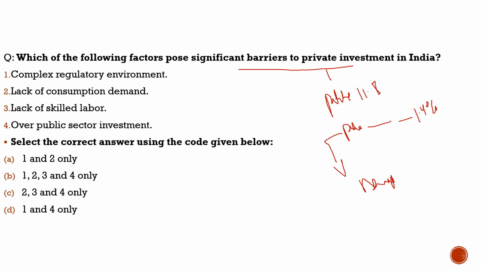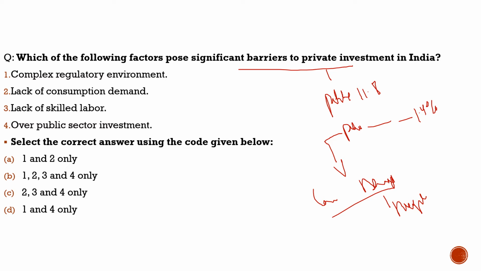Here, as we discussed, the consumption demand is very low in our country right now. The reason given was that people don't have money in their hand. When they don't have money in hand, they are not ready to consume. And when they are not ready to consume, why would private investment happen, when investors believe they are not going to get profit from what they are investing? Because of these issues, there is a high dip in private investment in our country.